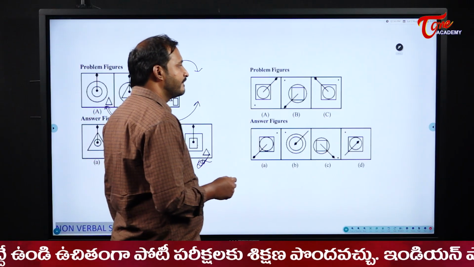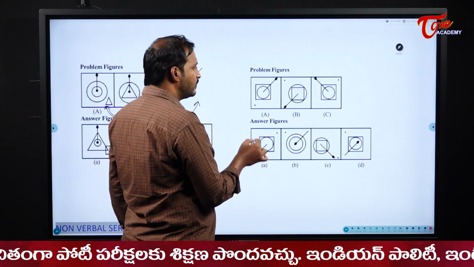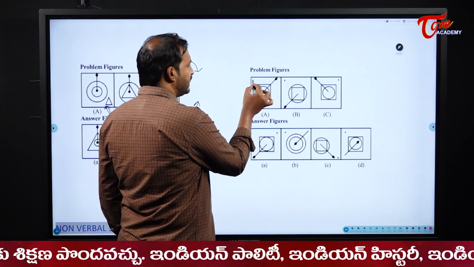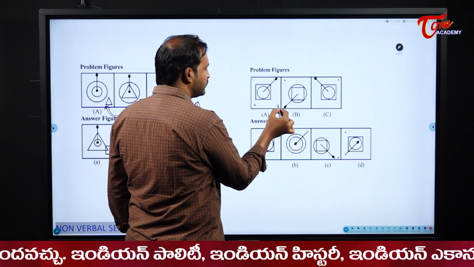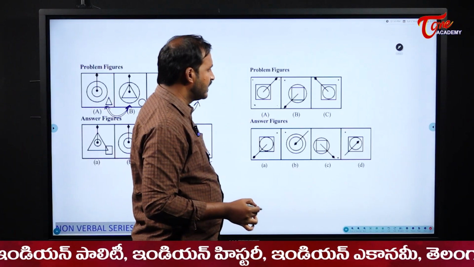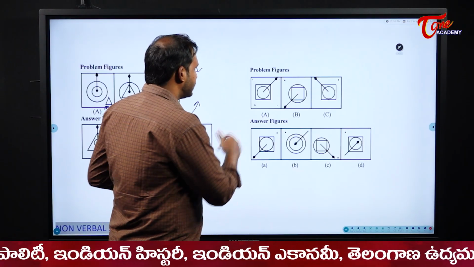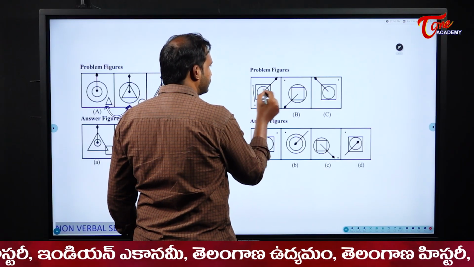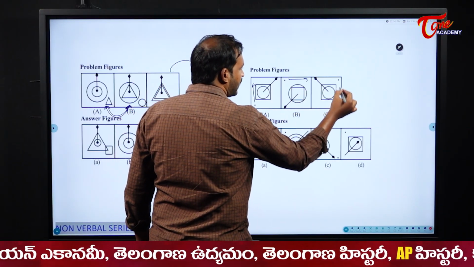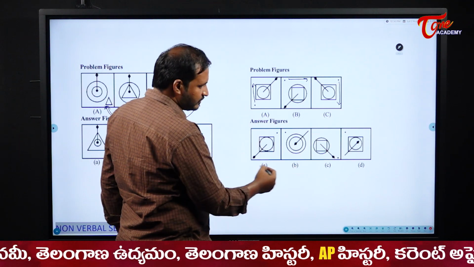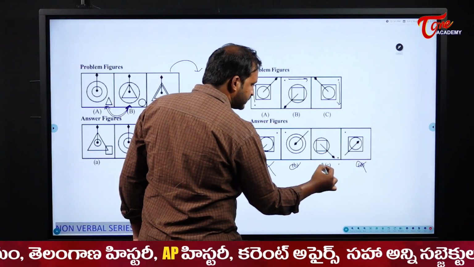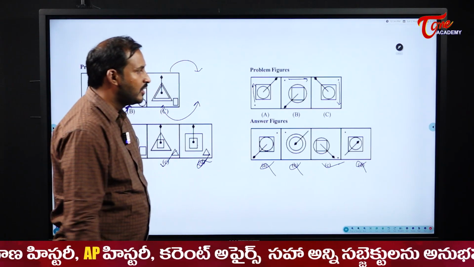Next, see the one. Please observe this dot, students. It was there here and it went here. Next it went here. Next it should come to this one, right? That is the basic idea. Please observe the dot movement. From here it went here. From here it went here. Next the dot should come to this one. In which option is the dot at that point? Only one option for me. Option C. So my answer here becomes option C.